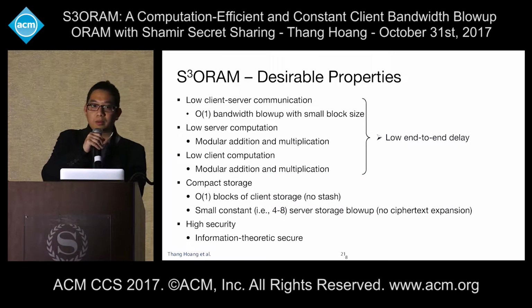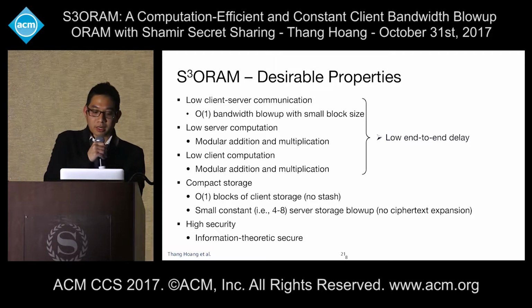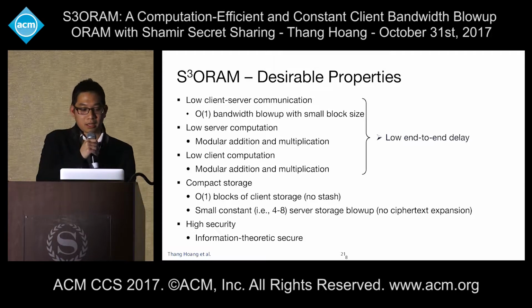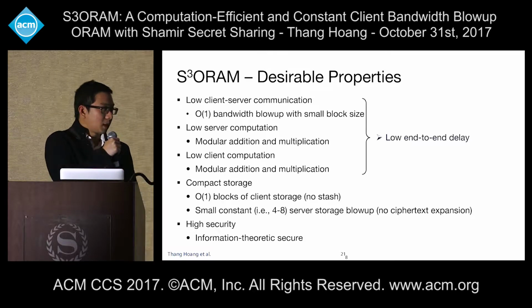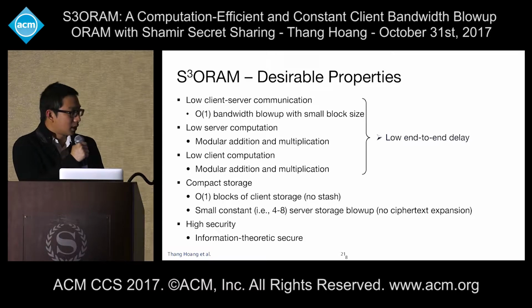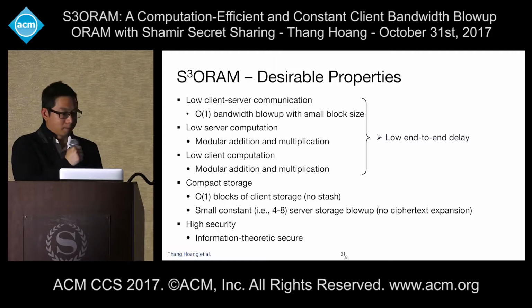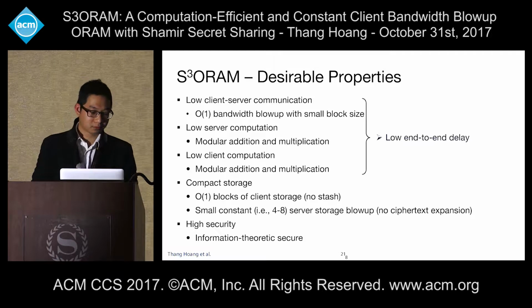Here are some desirable properties of S3ORAM. S3ORAM offers low client-server communication because it has O(1) bandwidth blowup with a very small block size. The second advantage is that it incurs low server computation, because the server only performs modular addition or multiplication over the Shamir secret shares. As a result, the client computation is also very low, because in order to decrypt or reconstruct the share, we just incur modular addition and multiplication.